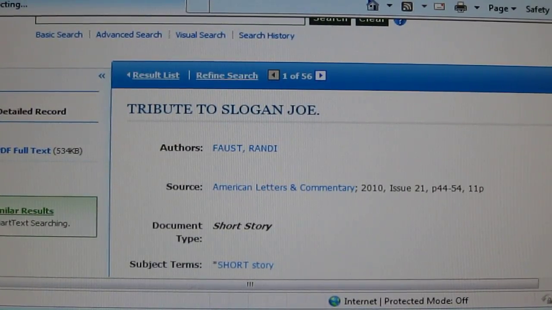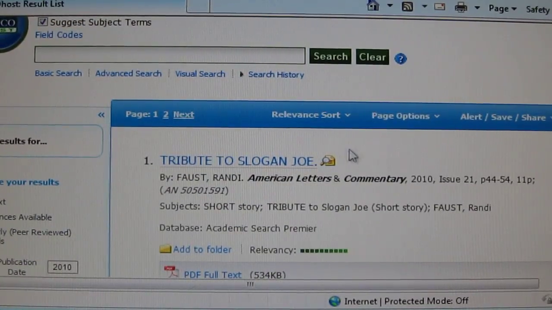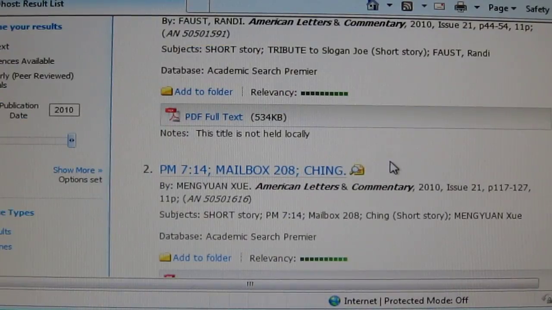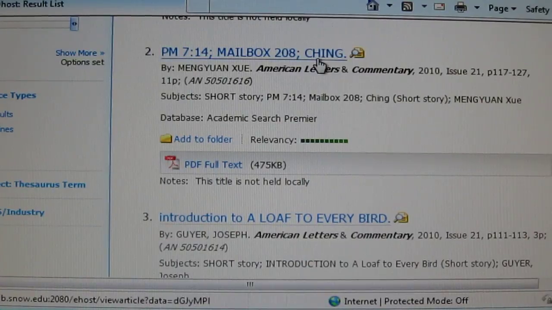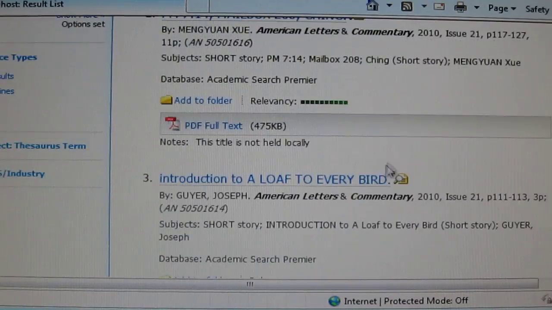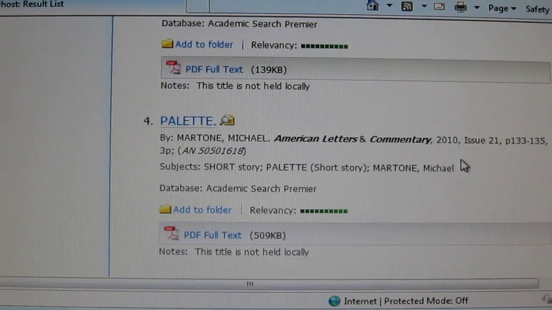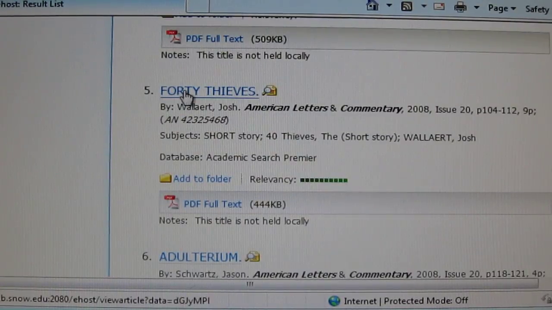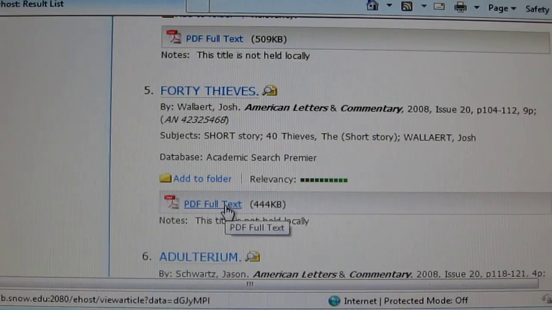Just go back. Now what I'm going to do is I found it best to just look through the titles and see if anything sticks out to you. Mailbox Ching. Ching doesn't stick out. I mean, if you know what I mean. Introduction to A Loaf of Everyday Bird. I don't think so. 40 Thieves, maybe. Let's try that one. And if you want to go straight to the PDF full text, you can do that.